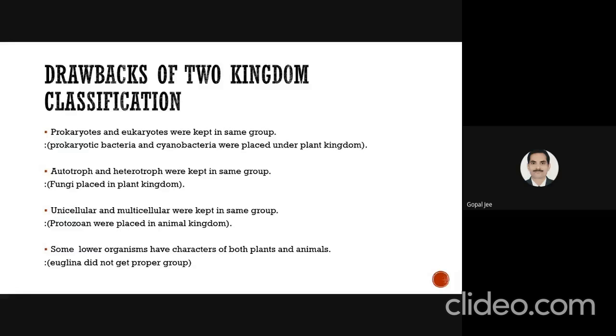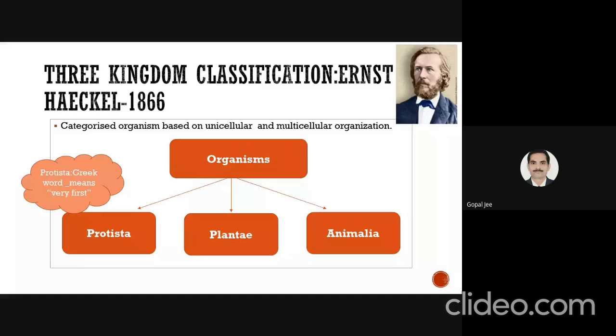As we know, protozoa are unicellular organisms, whereas animals are multicellular. Some lower organisms have characters of both plants and animals. When we consider Euglena, it is a mixotroph. It did not get any proper group in the classification system. After the two kingdom classification system, the next classification system was given by Ernst Haeckel in 1866.